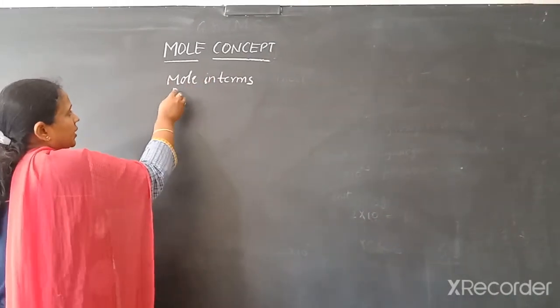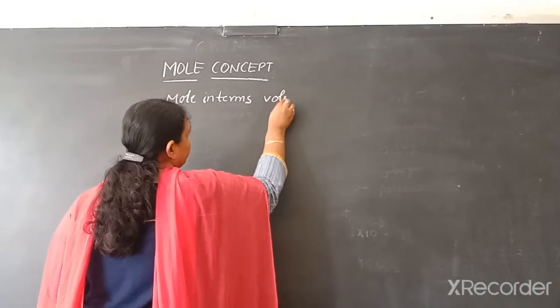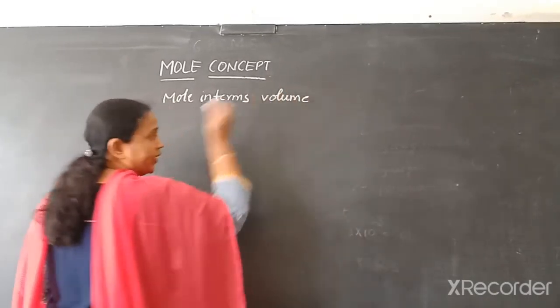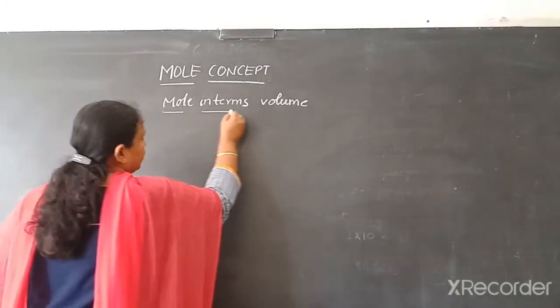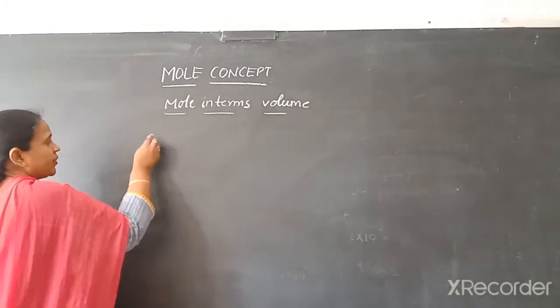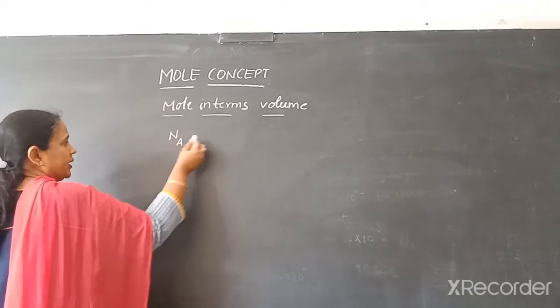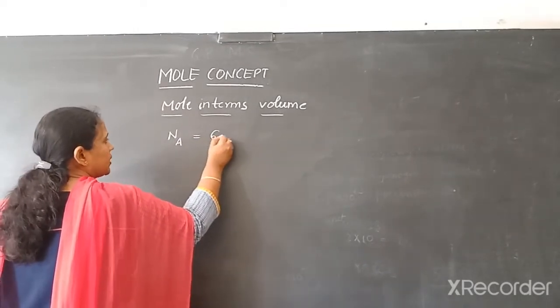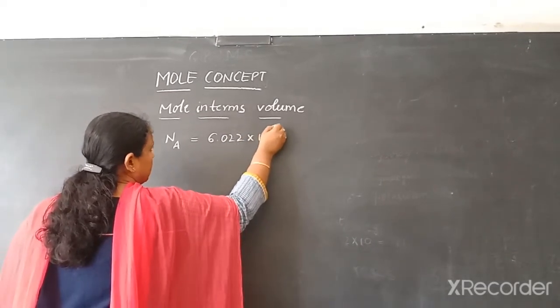Now, we will learn mole in terms of volume. Mole in terms of volume. Okay, once again just recapitulate what is Avogadro number. Avogadro number is represented by the symbol Na, whose value is 6.022 into 10 power 23.